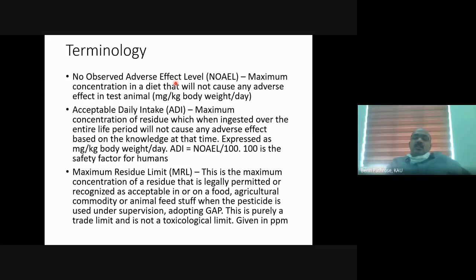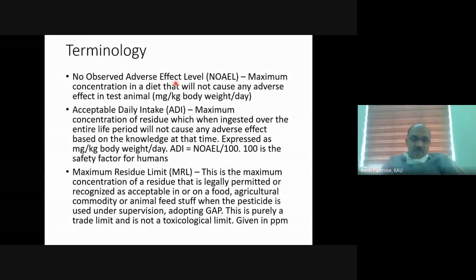At the lower concentration, the animal, say a rabbit or rat, may live for a longer time, and it may get killed because of natural causes, aging, or any other natural causes. The death cannot be attributed to the consumption of the pesticide. So for that particular dose fed to that group of test animals, we had 9 groups of animals fed with different concentrations of pesticide, and one group was not fed any pesticide at all.